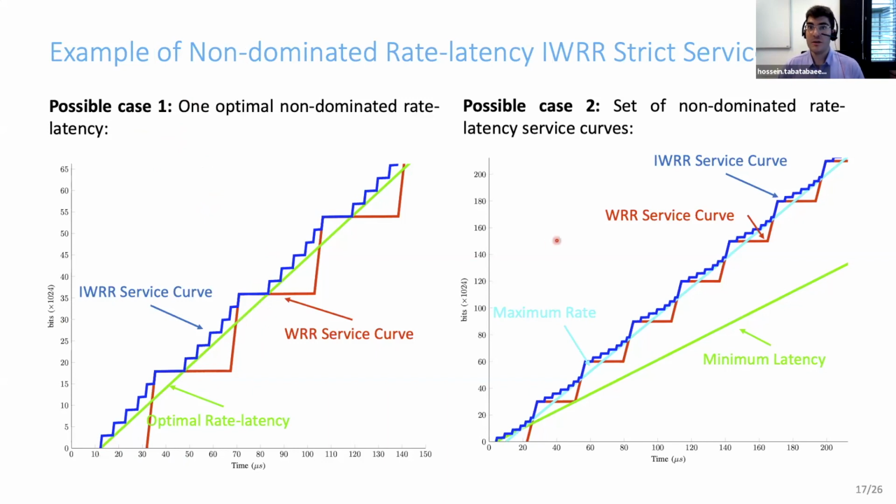However, sometimes there is no single best rate-latency. For example, this one here. In this example, the green one achieves the minimum latency, however, it has a smaller rate as well. On the other side, the light blue strict service curve has a larger rate, but with a larger latency. Sometimes the green is better, sometimes the blue is better. This is why we have a set of non-dominated rate-latencies.